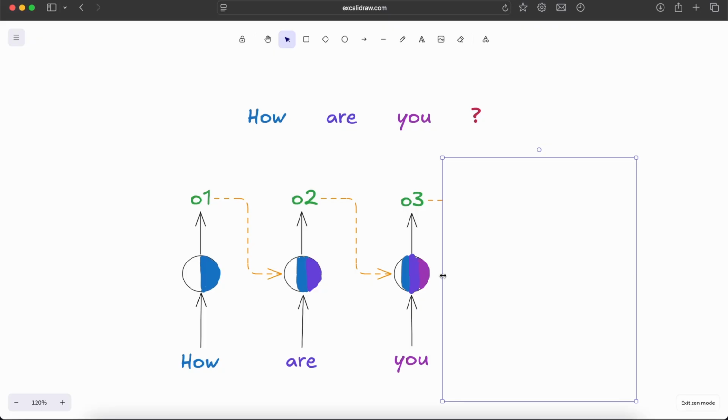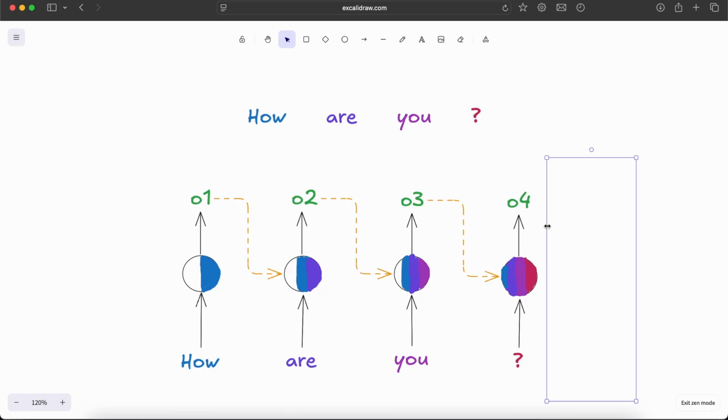Now we'll process the next token, which is the last token as well. This is the question mark. So similar to before, we'll pass the question mark along with the output O3. We will combine O3 and the question mark vector representation, and pass them through this neural network to get an output O4. Now the output O4 will have information encoded from all the previous inputs or all the previous tokens.